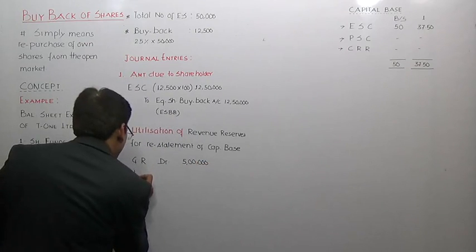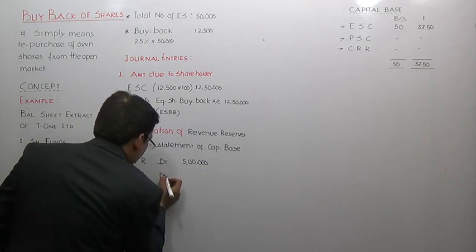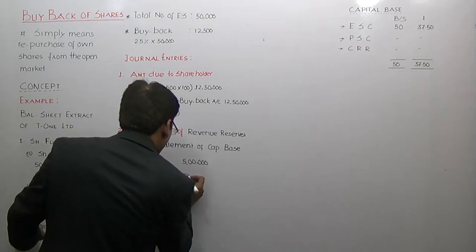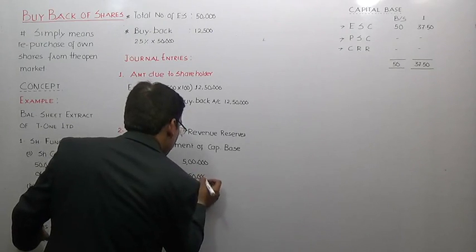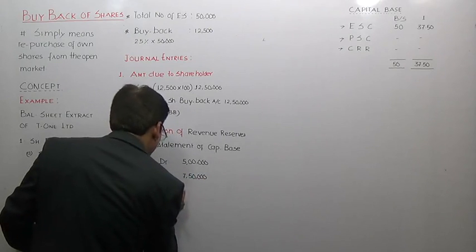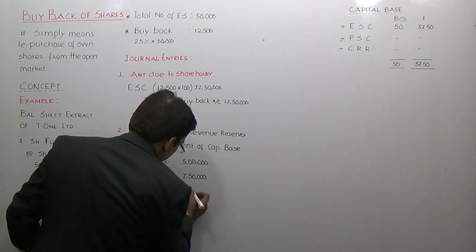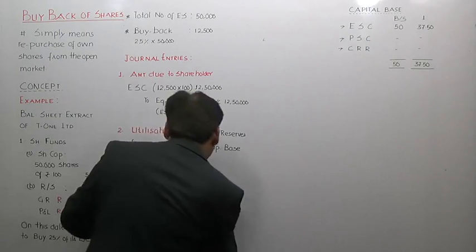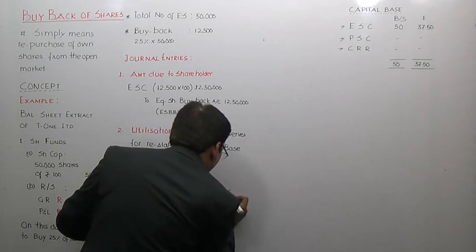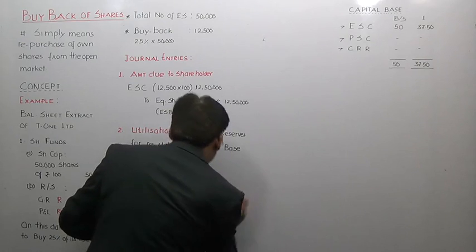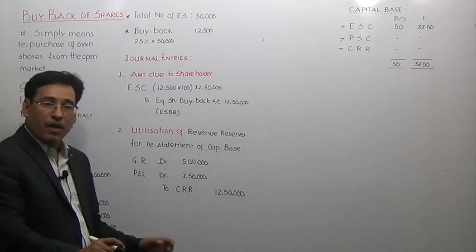Then profit and loss account debit 7,50,000, to capital redemption reserve account, that is 12,50,000. We have to pass this entry, utilization of reserve.